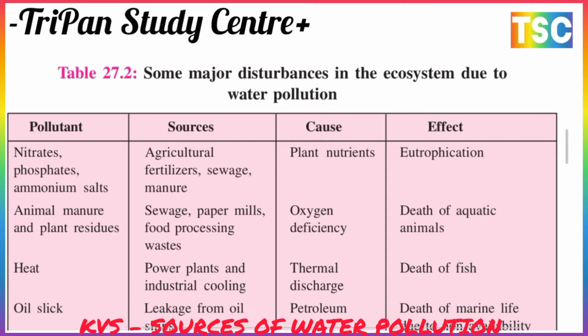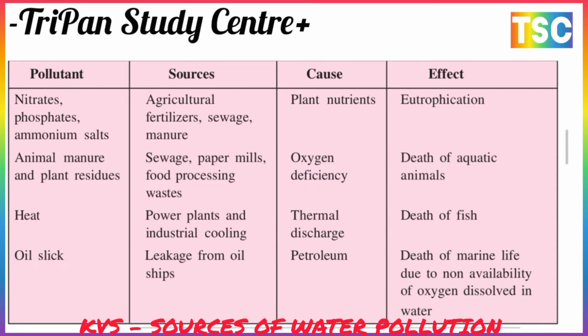The next pollutant is heat. Power plants and industry cooling cause thermal discharge, which leads to the death of fish. This is very dangerous. And next is the oil spill, the leakage from oil seeps and petroleum, causing the death of marine life due to the unavailability of dissolved oxygen in the water.